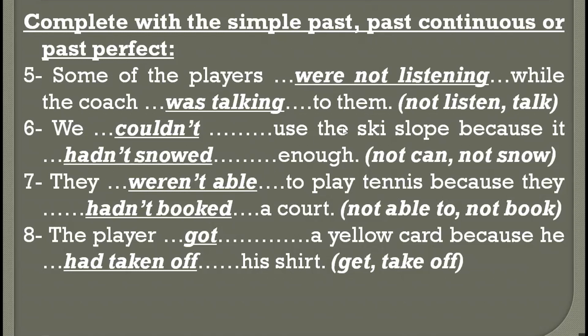Number 6, we couldn't use the ski slope because it hadn't snowed enough. Not enough snow was formed. And this is the reason why we couldn't use the ski slope. This action happened first, and then this action happened after that. Number 7, they were not able to play tennis because they hadn't booked a court. First, they forgot to book the court. Because of that, they were not able to play tennis. Past perfect here, past simple there.